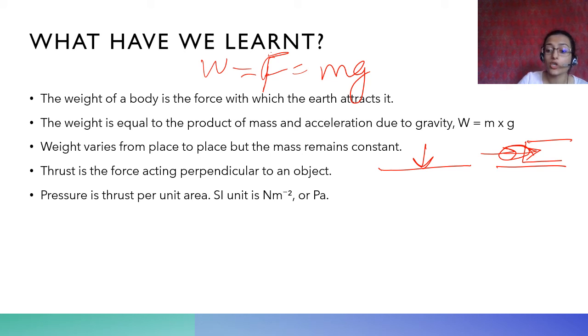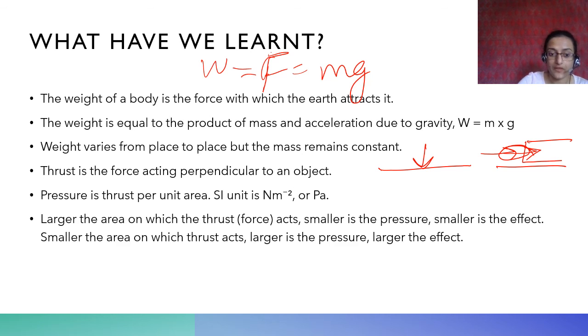pressure is thrust per unit area. SI unit is Newton per meter square or Pascal. Larger the area on which the thrust or the force acts, smaller is the pressure, smaller is the effect. Smaller the area on which the thrust acts, larger is the pressure, larger is the effect, because pressure is inversely proportional to the area. Okay.